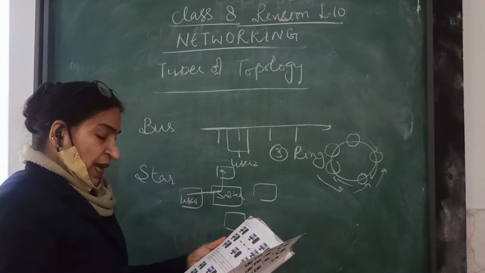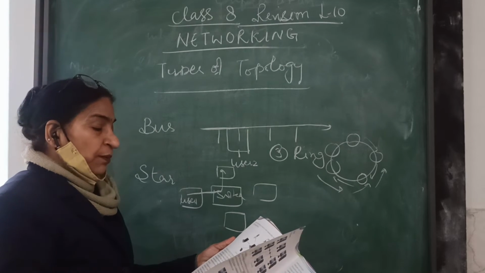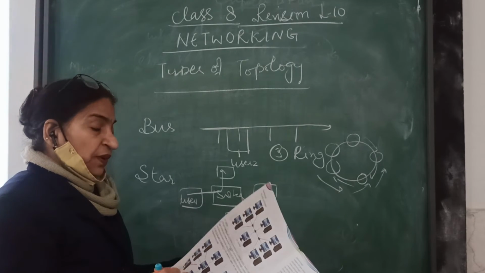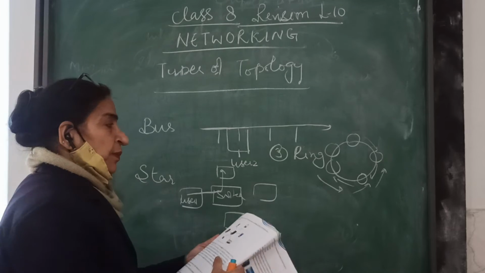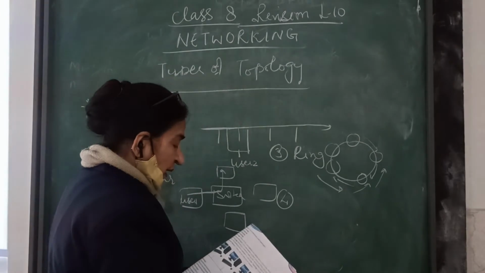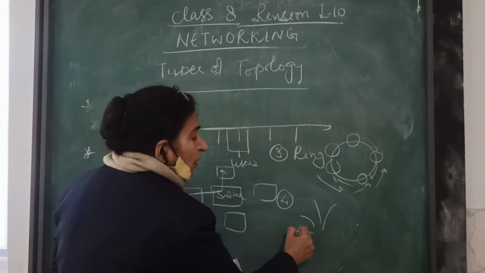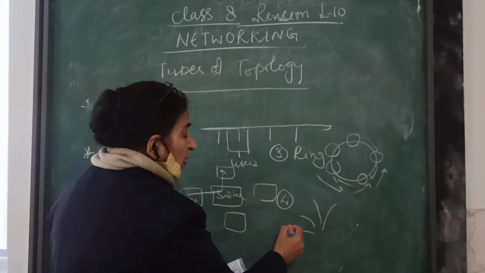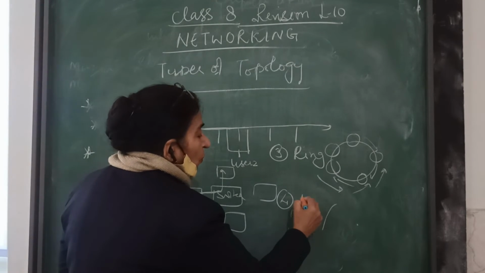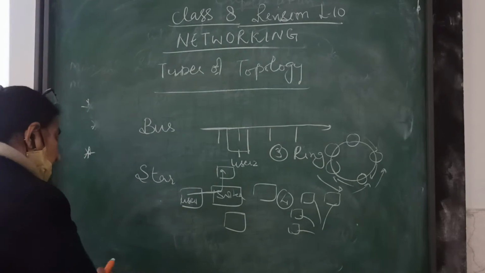The last one we have, we have already discussed: number 1 bus, number 2 star, number 3 ring, and the last one is tree. In tree topology, children, the data is used to form a tree-like structure. That means all these computers are not connected directly with each other. There is a branch, computer 1, computer 2, then 2, 3 and 4. All these computers are connected with each other.